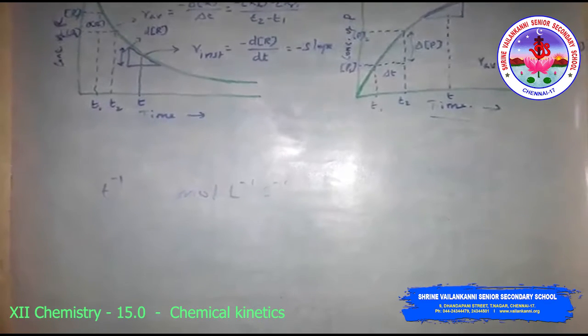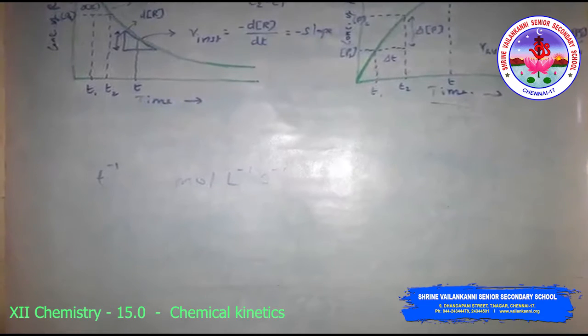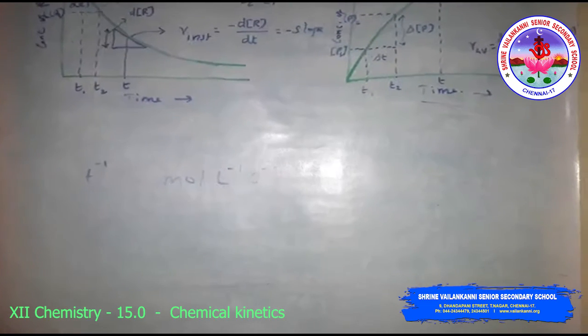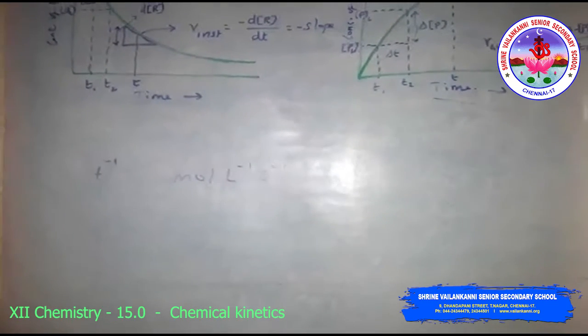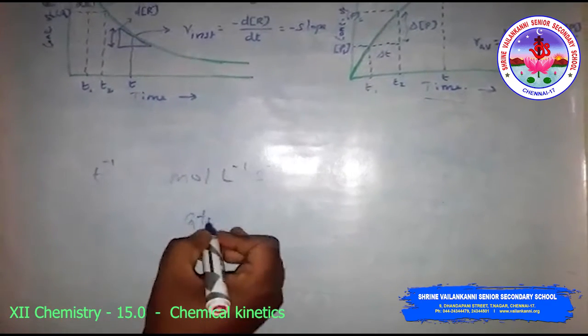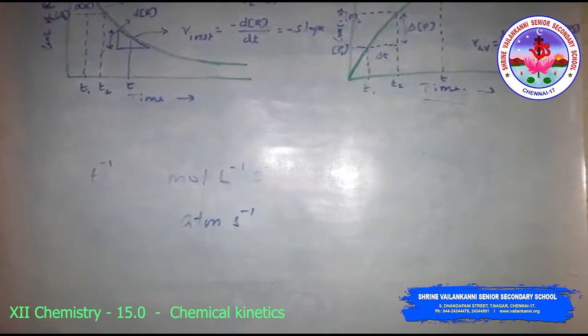However, in a gaseous reaction, when the concentration of the gases is expressed in terms of their partial pressure, then the units of the rate of reaction will be atmosphere, that is atm per second, for the gaseous reaction.